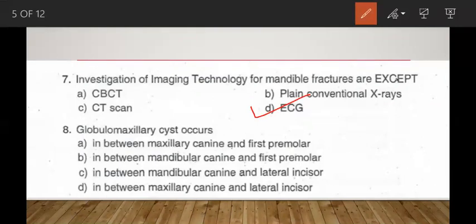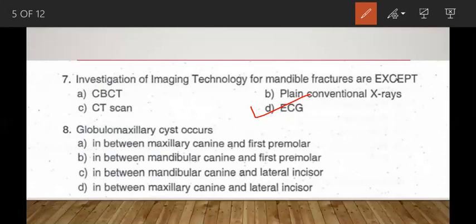Here the investigation techniques like CBCT are used for dentoalveolar fractures. Plain conventional X-rays like PA view of mandible and reverse Towne's view are useful for condylar fractures. And recently CT scan and 3D reconstruction are used in case of mandibular fractures.